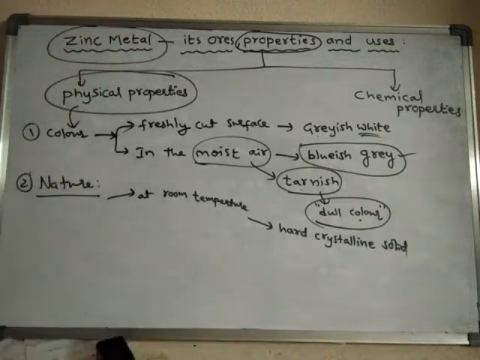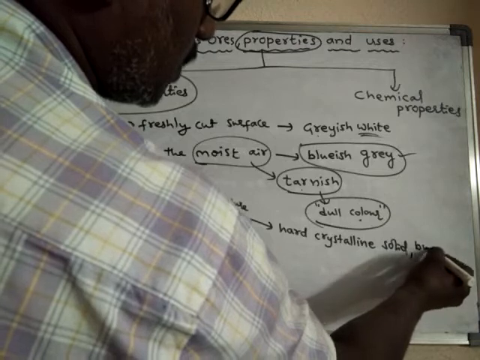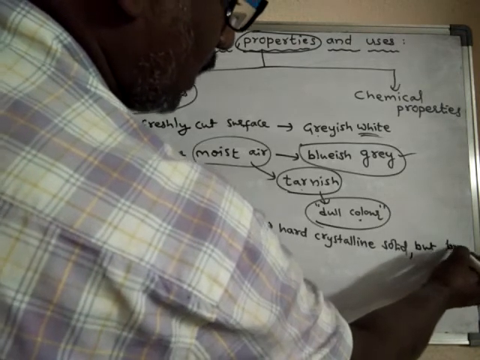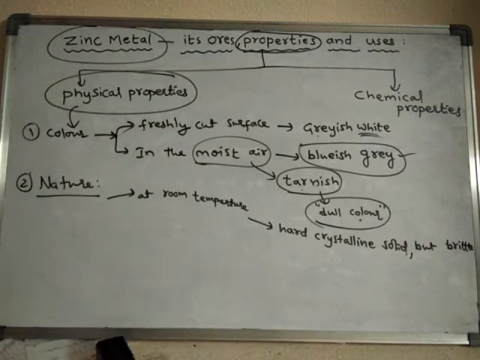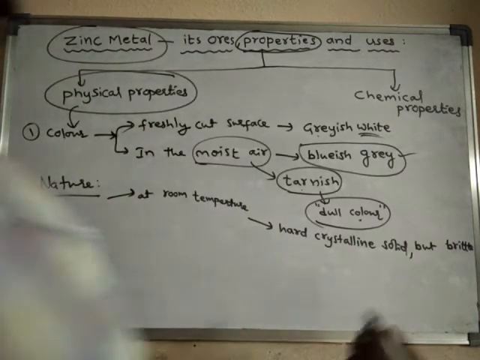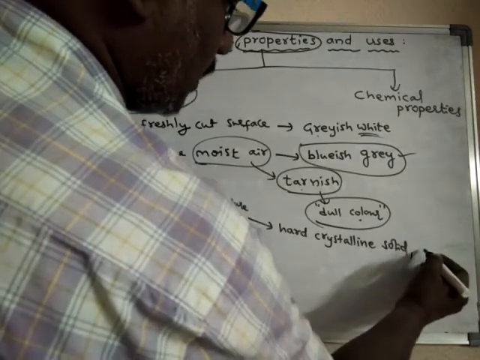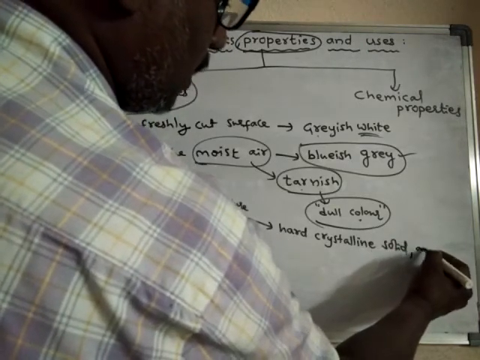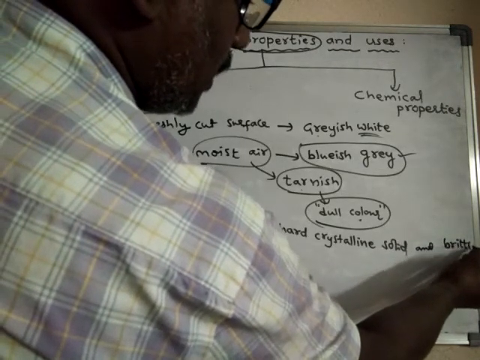At room temperature, zinc metal is a hard crystalline solid, but brittle. What is the meaning of brittle?